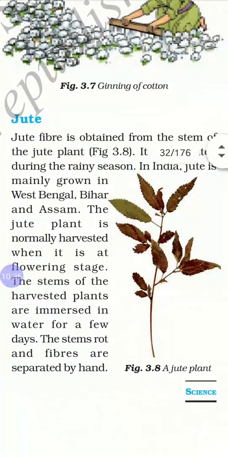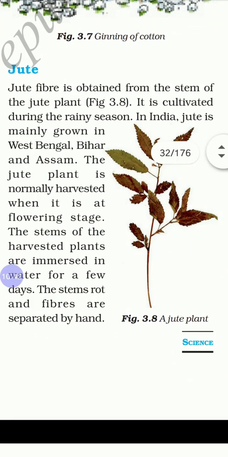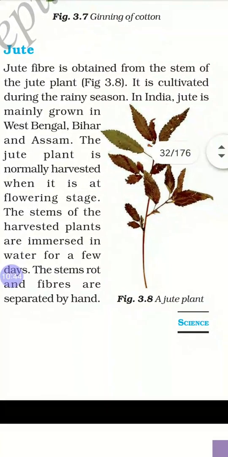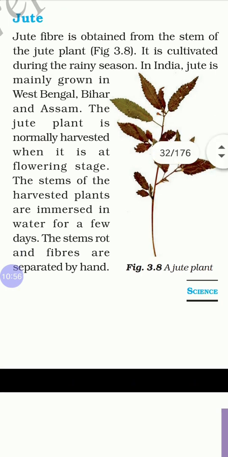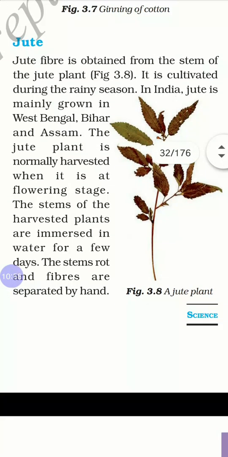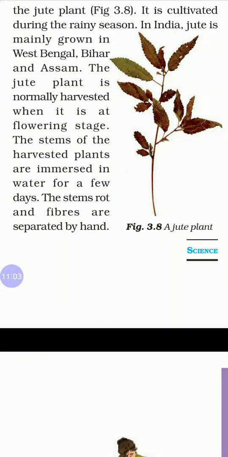Next we will learn about jute. Jute fiber is obtained from the stem of the jute plant. It is cultivated during the rainy season. In India, jute is mainly grown in West Bengal, Bihar and Assam. The jute plant is normally harvested when it is at the flowering stage. The stems of the harvested plants are immersed in water for a few days. The stems rot and fibers are separated by hand.